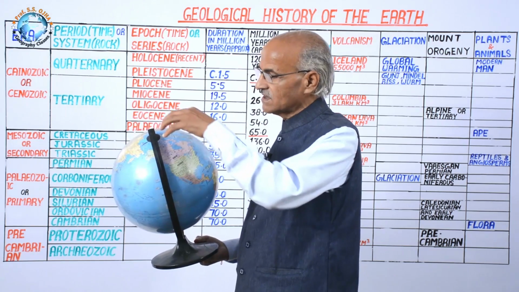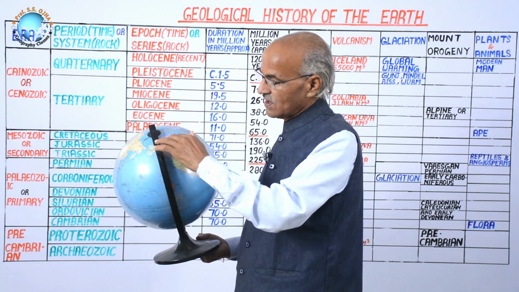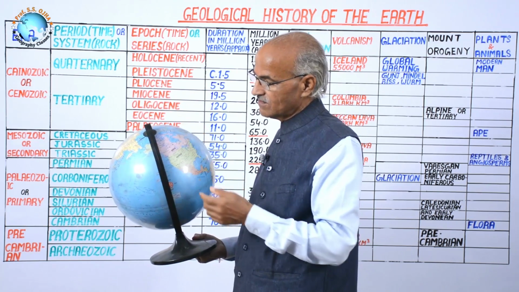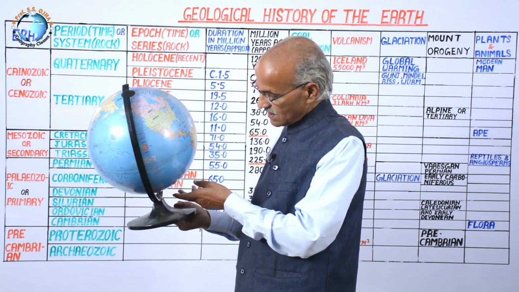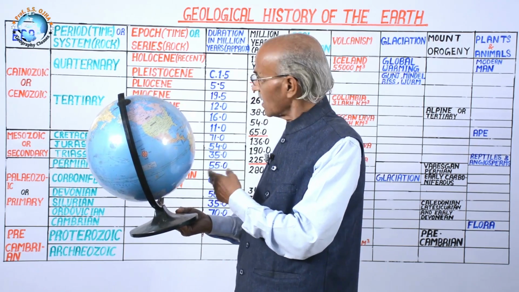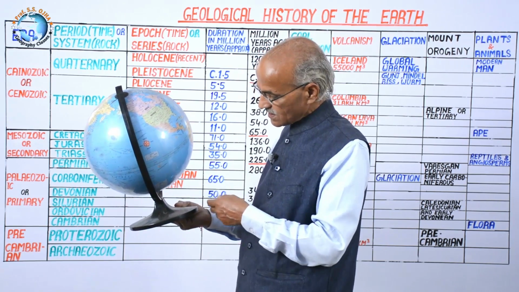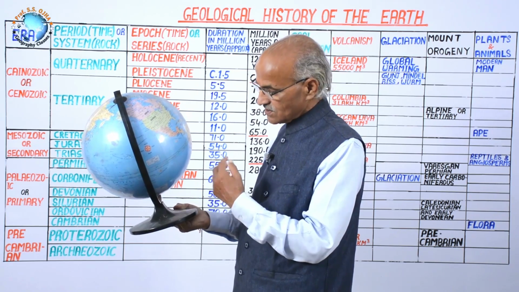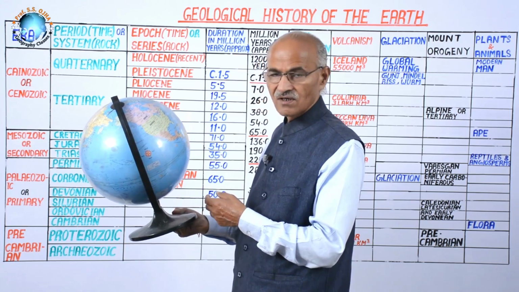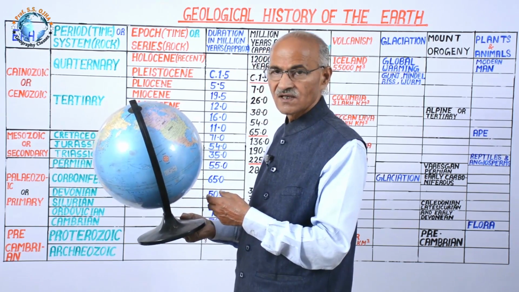If glaciation starts from the North Pole, then the ice sheets will affect the northern hemispheric continents. Because at present, the South Pole, the Antarctica continent, is overlain by ice, but surrounding it there is a water body, the southern oceans. There the glacial process cannot work.